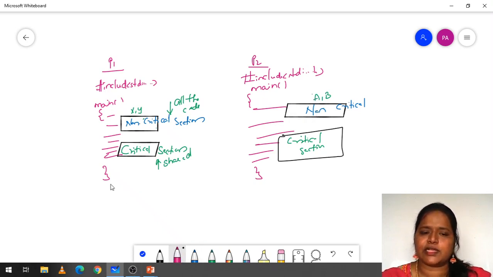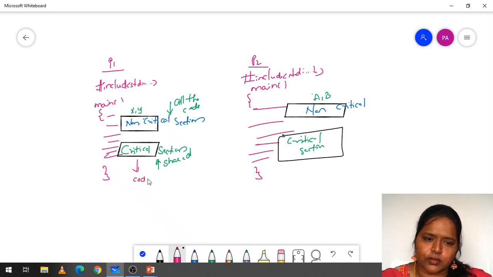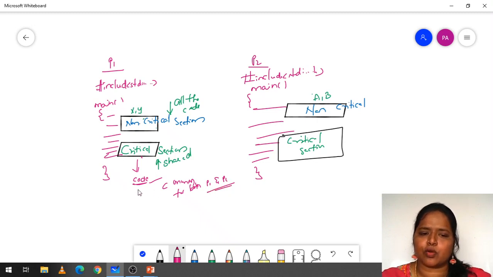For example, if I write some code that is common for both P1 and P2, then as it is common, I will write this code in the critical section. So what I mean to say is, in each and every program's main we have two sections: the non-critical section and the critical section.